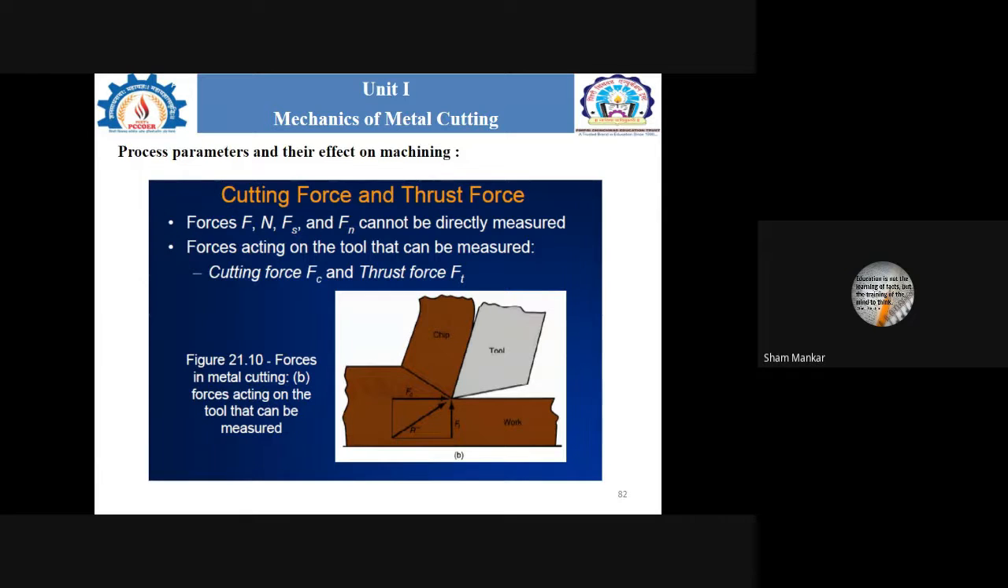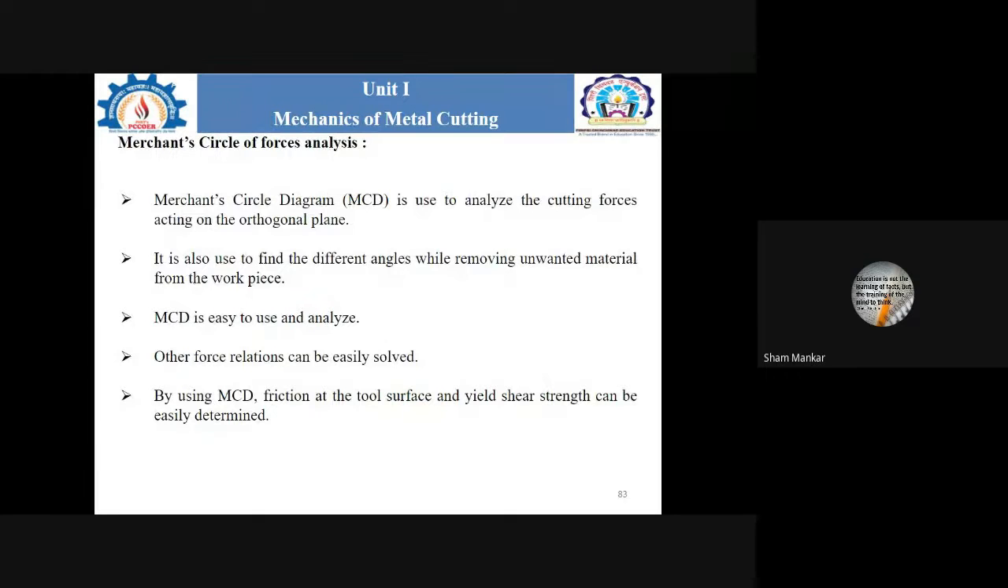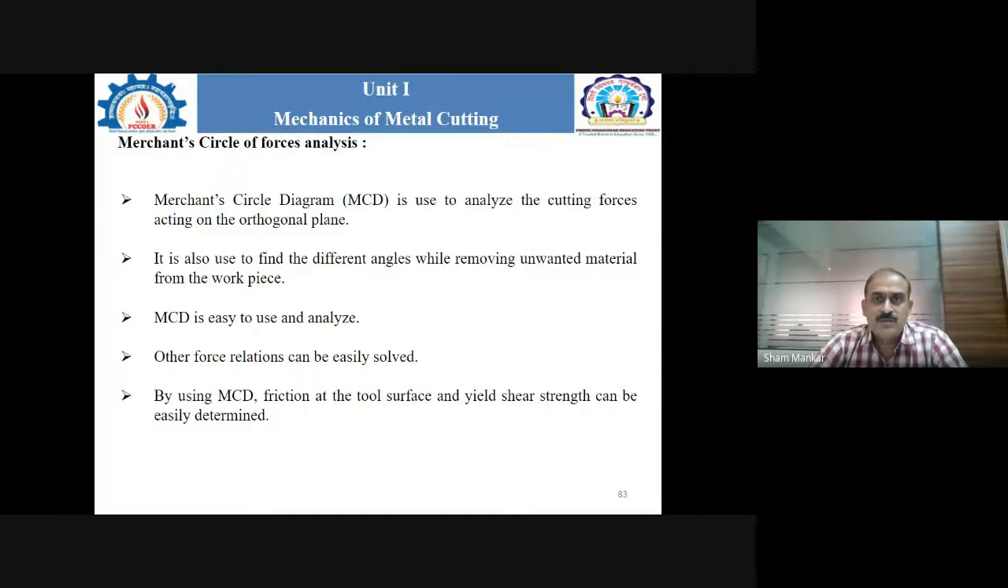Now today we will discuss the Merchant circle analysis, or the Merchant circle of force analysis. What exactly does this Merchant circle mean, and for what purpose is it used? Once we use this Merchant force circle diagram, what benefits do we get? Also, what is the prerequisite condition, and for what kind of cutting process is it used?